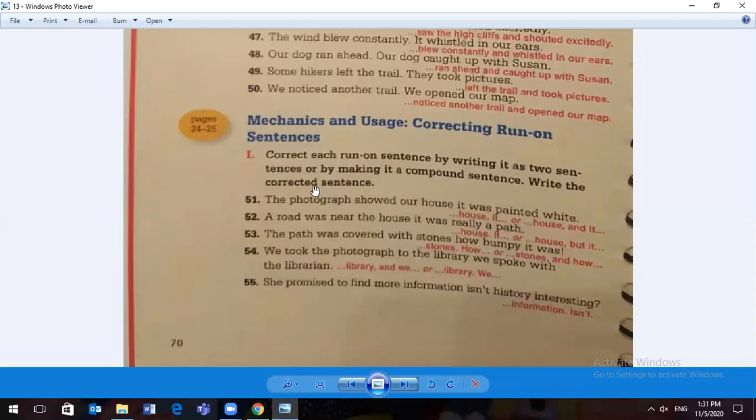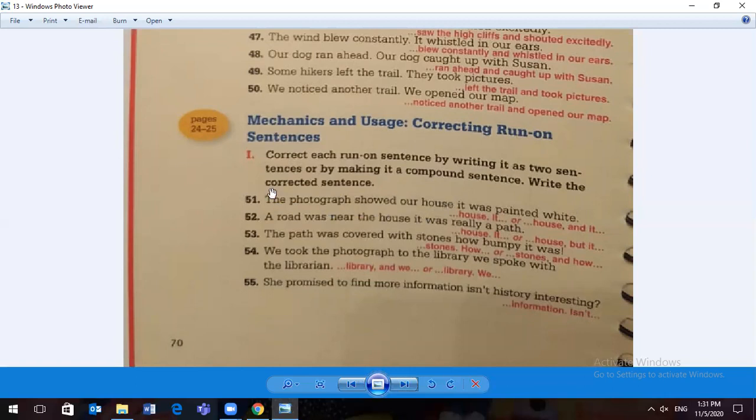Now we can correct run-ons in two different ways. We can write them as two different sentences, separate, or what does it say? Write as two sentences, and make a compound. Okay, so we can write as two separate sentences or we can make a compound. Let's look at the first one.